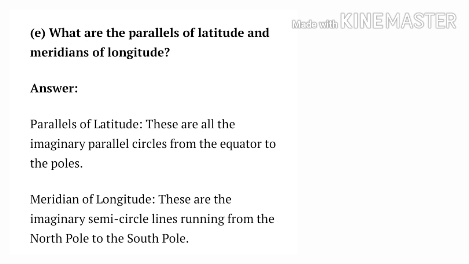Question number E. What are the parallels of latitude and meridians of longitude? Answer. Parallels of latitude. These are all the imaginary parallel circles from the equator to the poles. Meridians of longitude. These are the imaginary semicircle lines running from the North Pole to the South Pole.